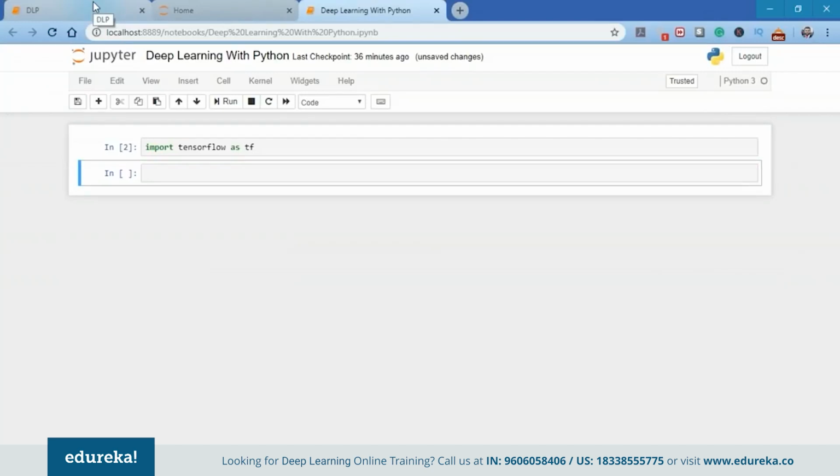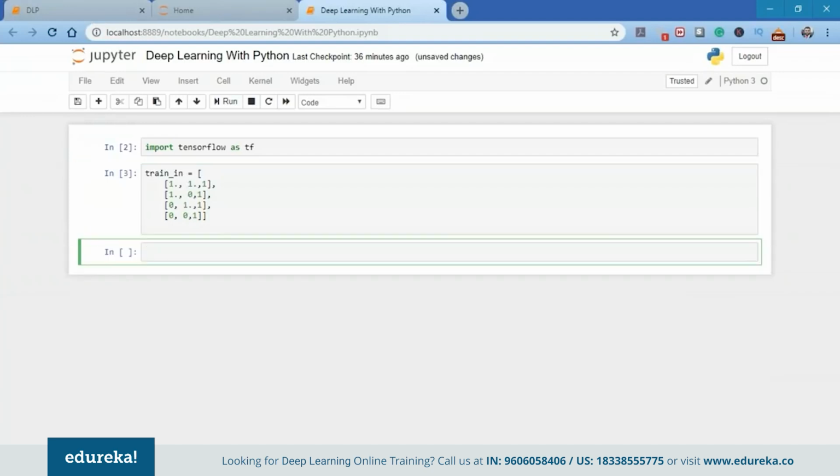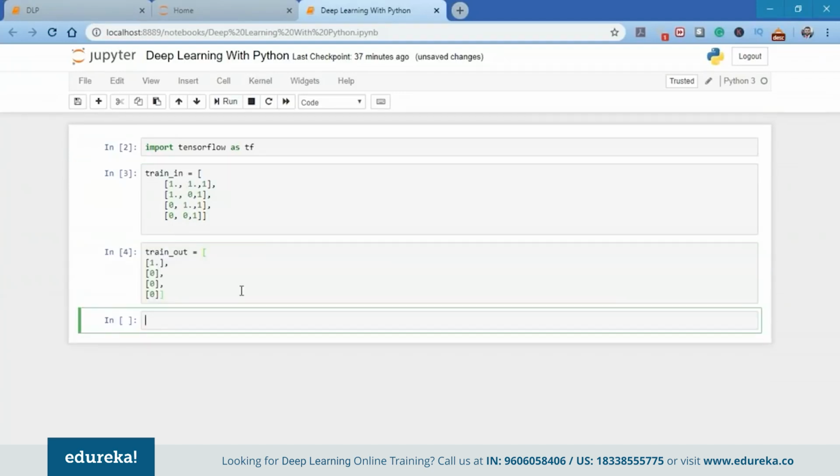Once we have imported TensorFlow, we're going to define the vector variables for the input and output. I will create the variables for storing the inputs, outputs, and the bias for my perceptron. Here I have the training input and here I have the training output.